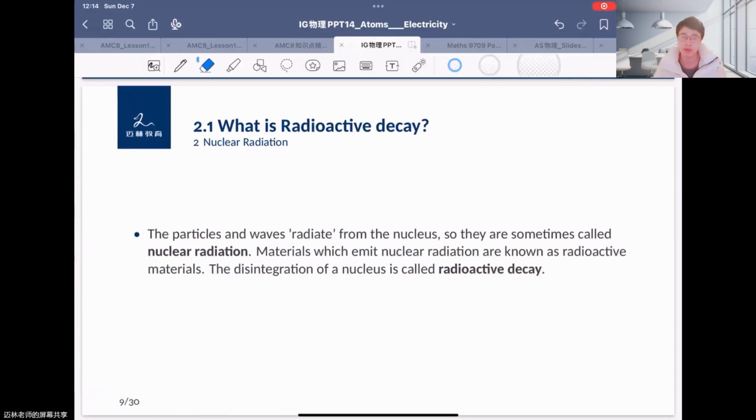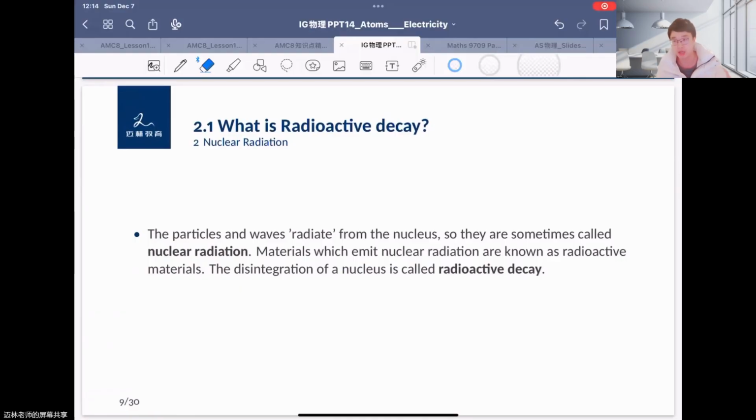Maybe in your daily life you find decay everywhere. For example, if an animal is dead, its body will decay. You can say that it gives out a rotten, very bad smell, and the color changes from the normal color to a black color. Or here we can say the decay means that it emits nuclear radiation, so we can call this radioactive decay.